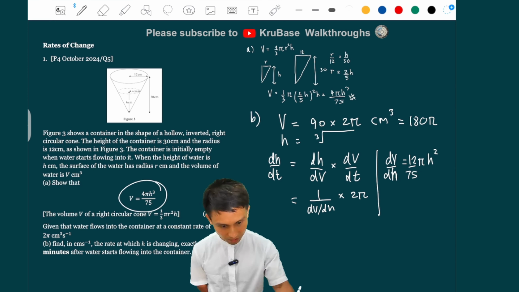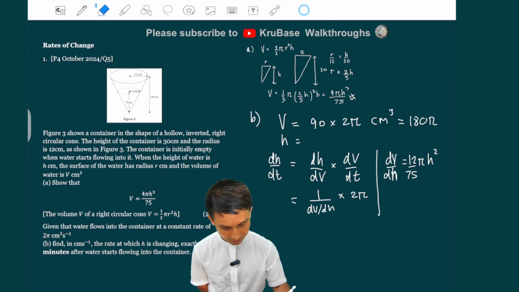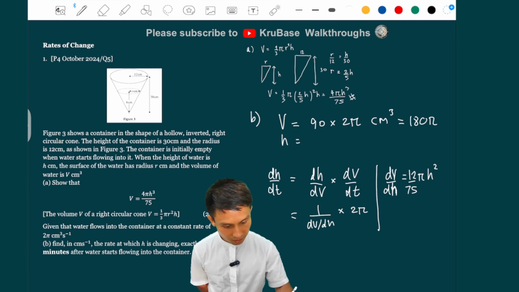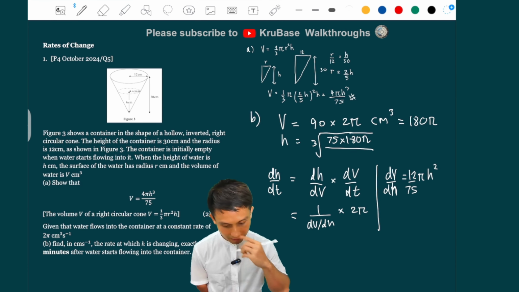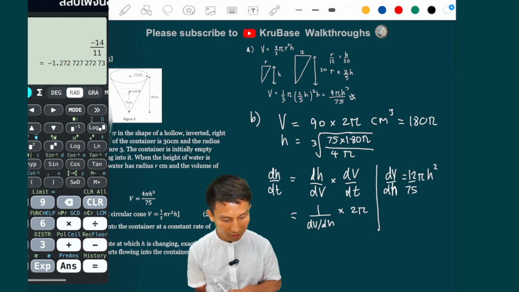I'm just solving this equation, rearranging h. It's going to be a cube root of 75 times the v, which is 180 pi, over 4 pi, that's it.